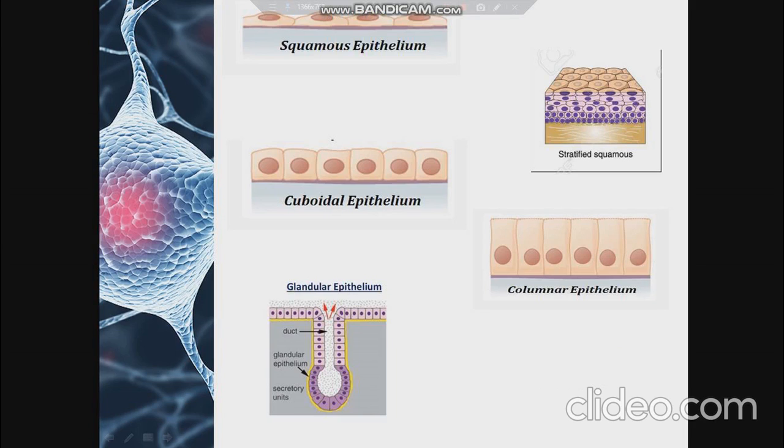Before that, let us have a look at the diagrams of squamous epithelium. As given in this slide, you can see there is only a single layer of irregular shaped cells forming a tissue. The second diagram is stratified squamous, where you can see a number of layers of cells arranged one over the other above the basement membrane, and it is called stratified squamous as it has more layers. After discussing cuboidal epithelium, we will come back to this slide to see the diagram and have a recap.